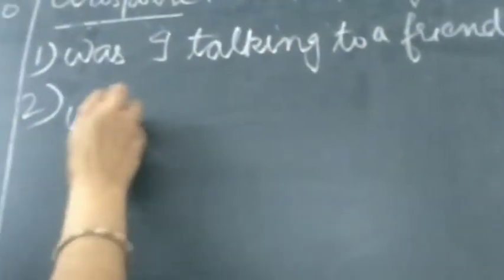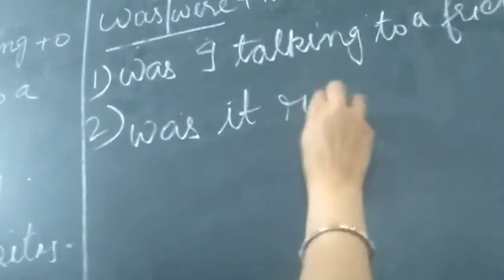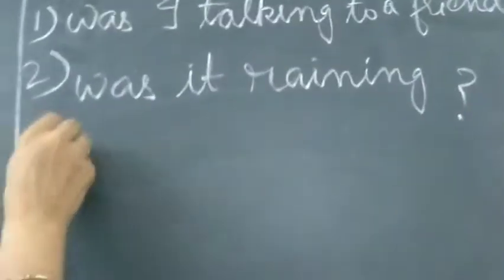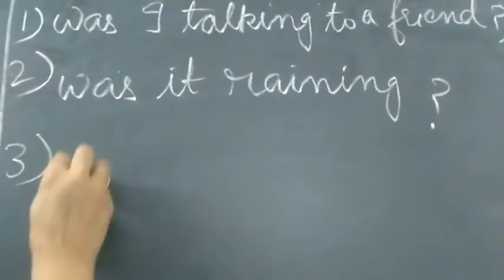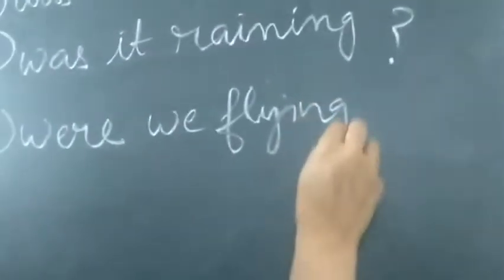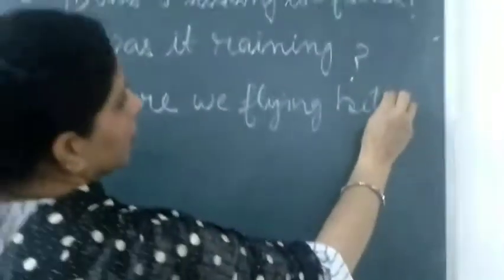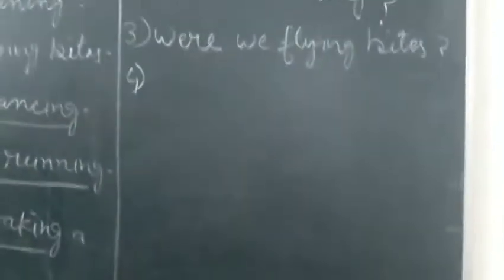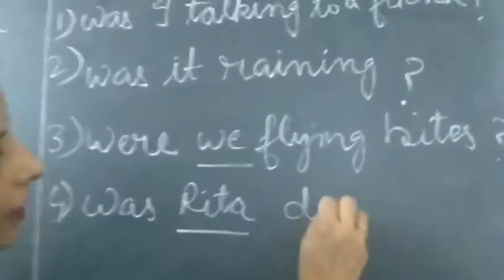Okay. Then next, it was not raining. Was it raining? Question mark. Then next is we were not flying kites. Were. Now here, as the subject is plural, were we flying kites? Question mark. Then next we have Rita was not dancing. Was Rita dancing?